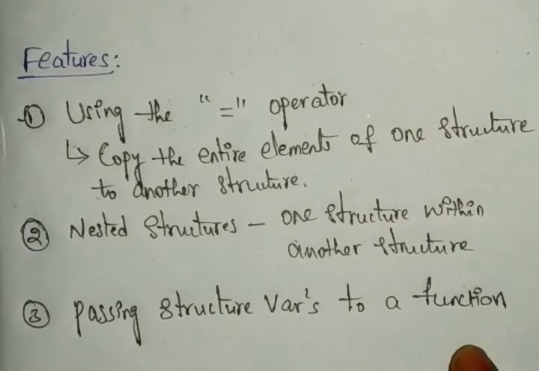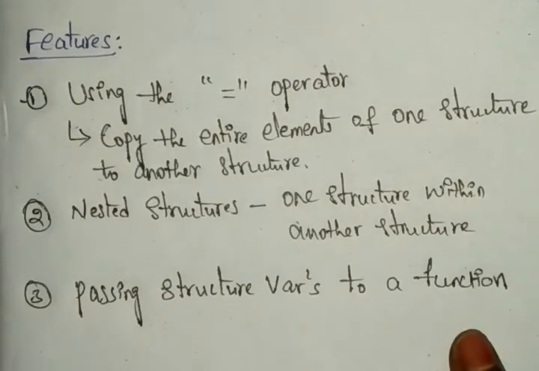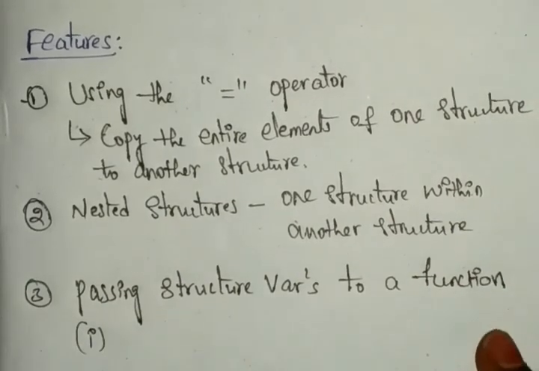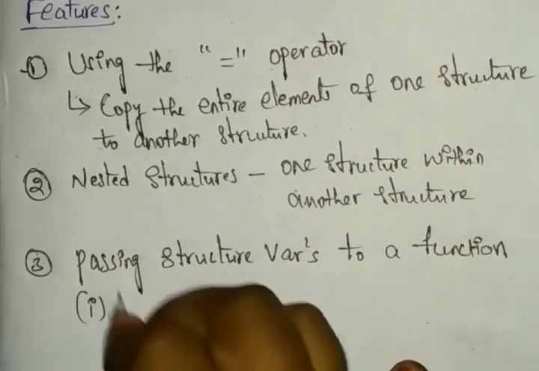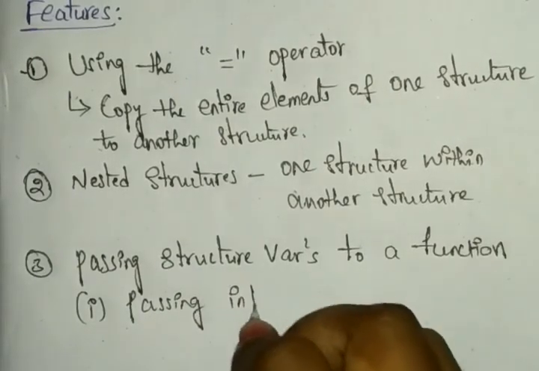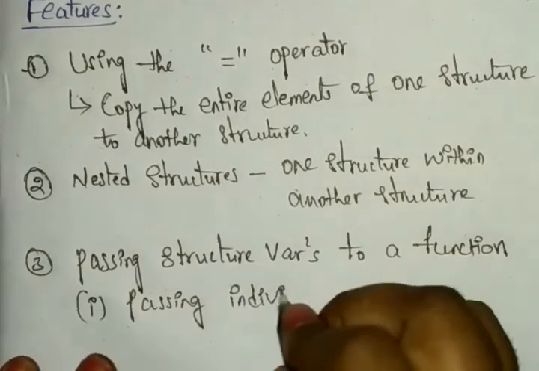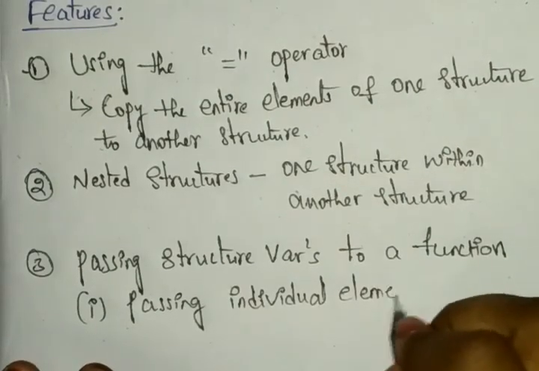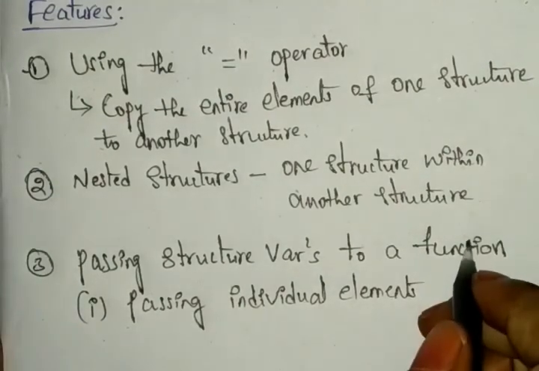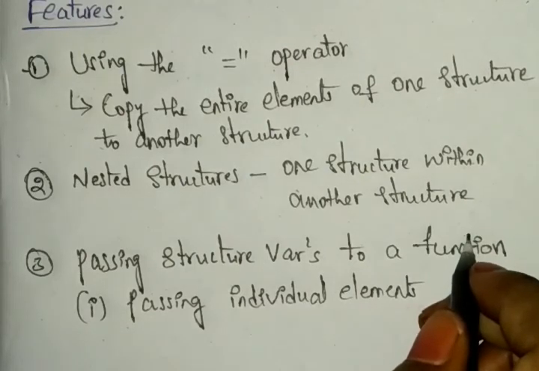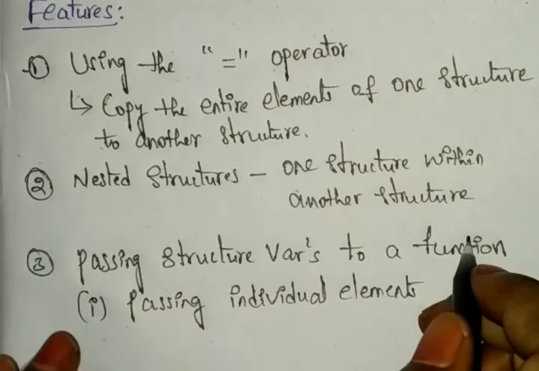That can be done in two ways. How can we perform those? By using two ways. One is passing individual elements. We can pass the elements individually, means separately, one after another. Here we can send them by using the pass by reference type, so we send our elements into our functions. Pass by reference manner we are sending.